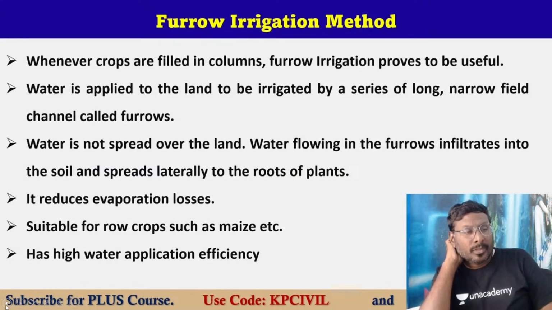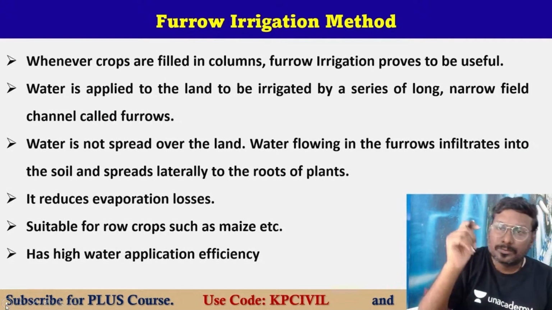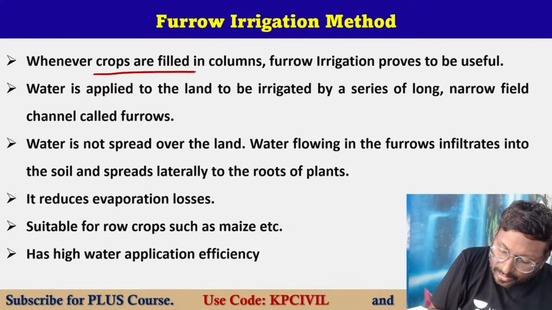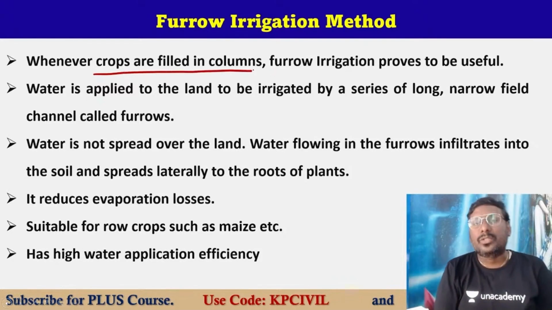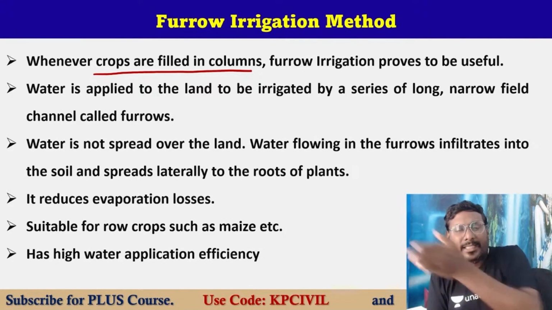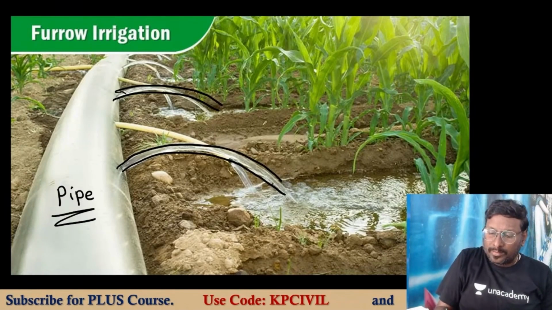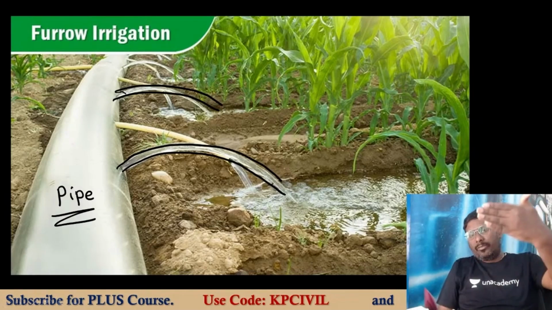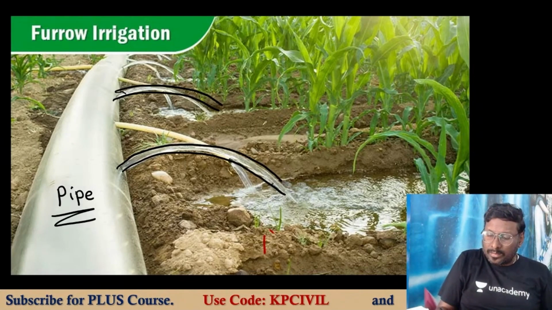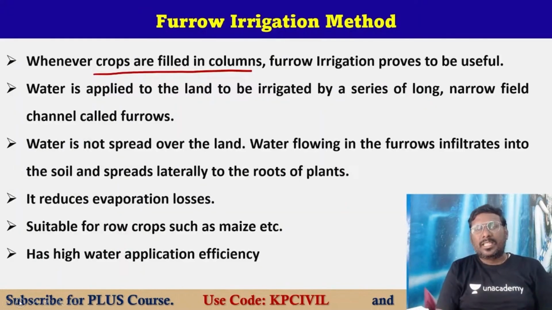Whenever crops are planted in columns, furrow irrigation is useful. Column 1, column 2, column 3, like that. See this picture? This is column 1, this is column 2, this is column 3. Like that the crops are arranged. So in such a case, we use furrow irrigation.